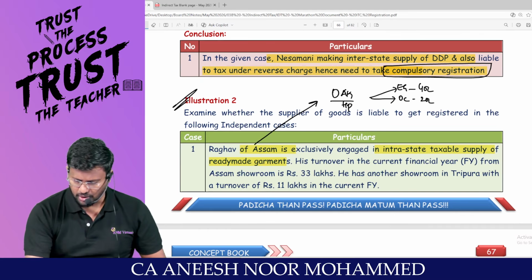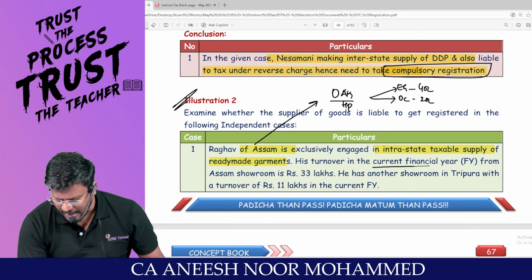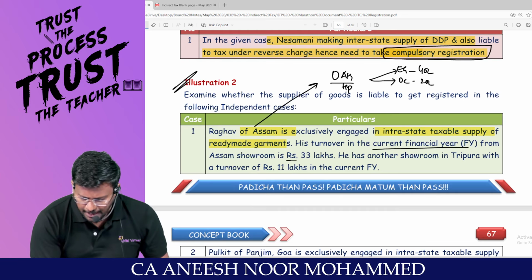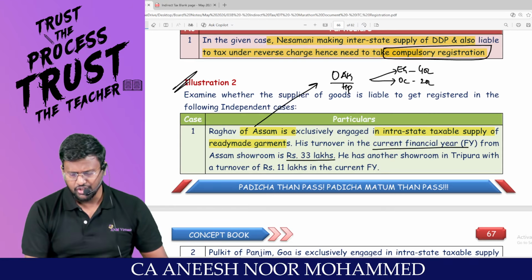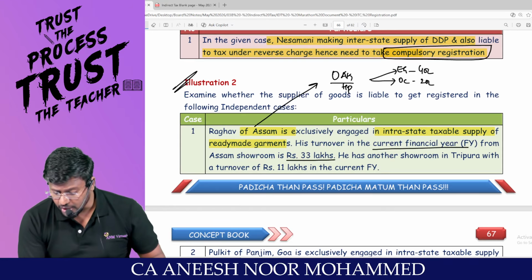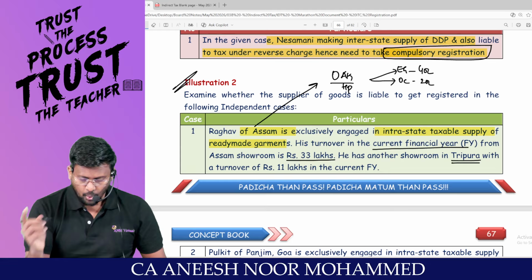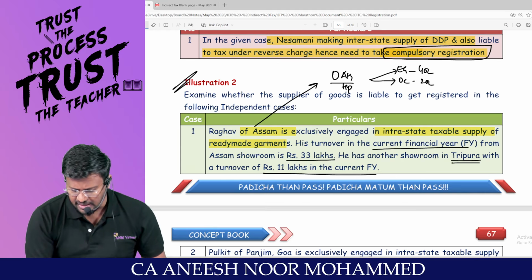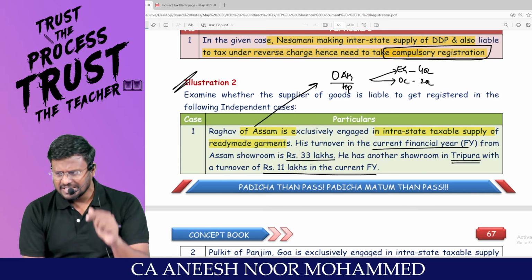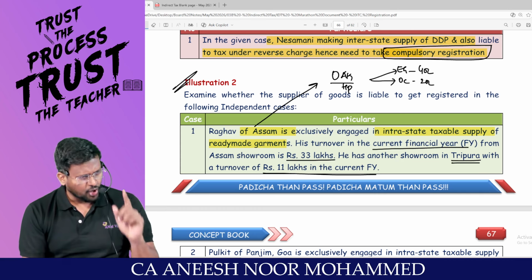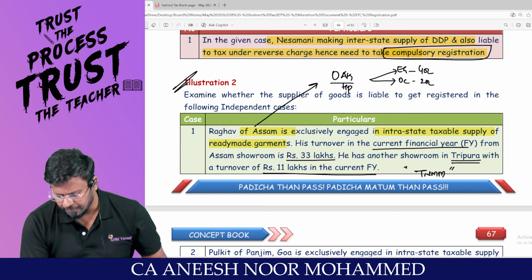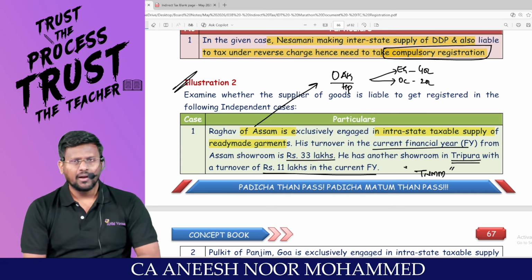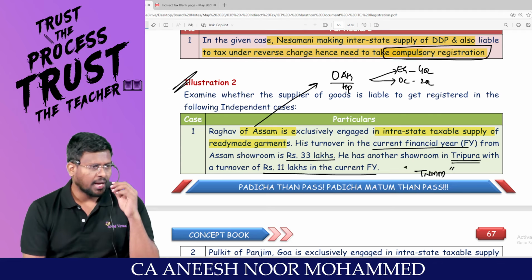Any other composition. His turnover in the current financial year from Assam showroom is 33 lakh. He is an exclusive supplier of goods. Already the question said so. Yes, another showroom in Tripura with a turnover of 11 lakhs in the current financial year. Sir, is this guy having one of the units in TNMM? Yes, sir, because Tripura, Nagaland, Manipur and Mizoram.